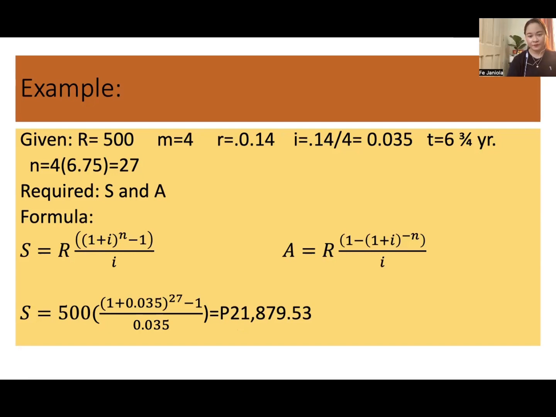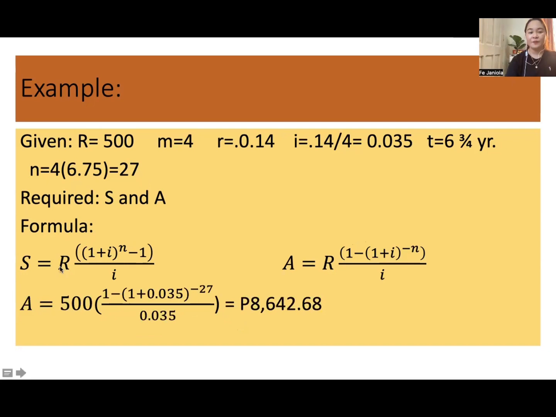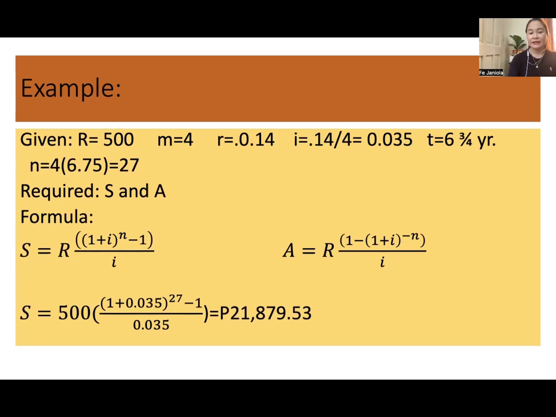We are in 2 decimal places. Why we are in centavo? Whereas the present value, if you're going to pay in cash, so 500 times the quantity 1 minus 1 plus I, 0.035 to the power of negative. Don't forget the negative in your scientific calculator. Negative 27 over 0.035. So the amount here, present value is 8,642 and 68. Bayad lang ka og 500 every 3 months. After 6 years, ang imong 8,600, himo na siyang 21,879. There are 27 here equal payments since this is an ordinary annuity.